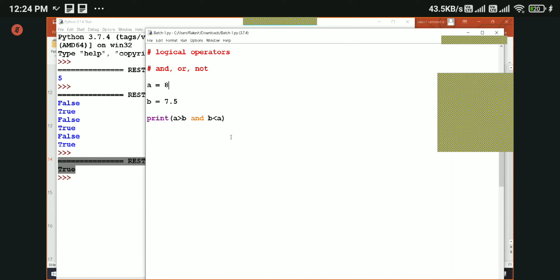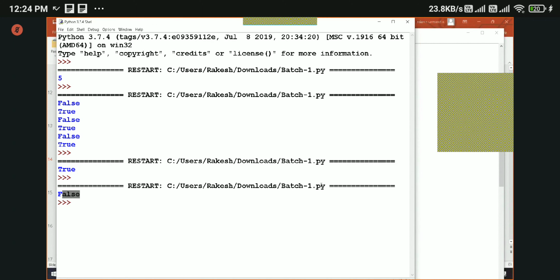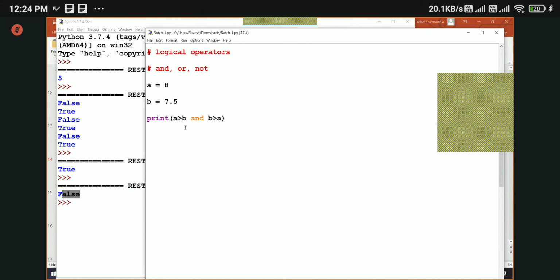If I make one condition false, it will return false. See, the first condition here is true, the second condition is false. Okay, and let's run this. See, we got false. So when we are using the AND operator, remember that when both the conditions are true, then only it will return true.